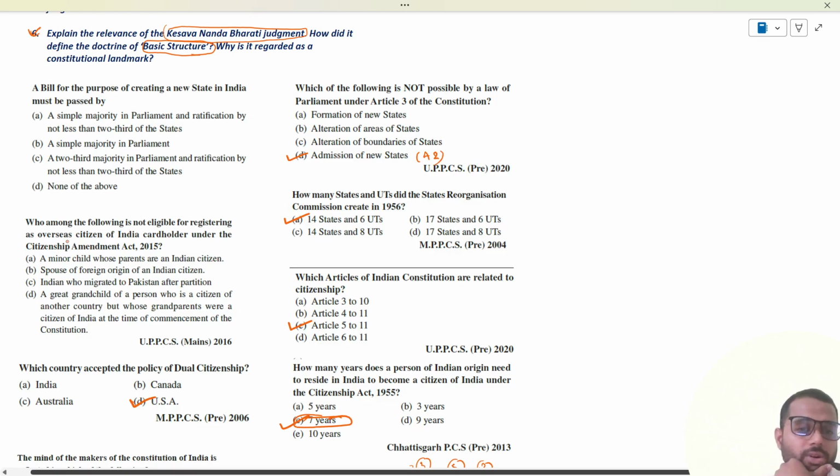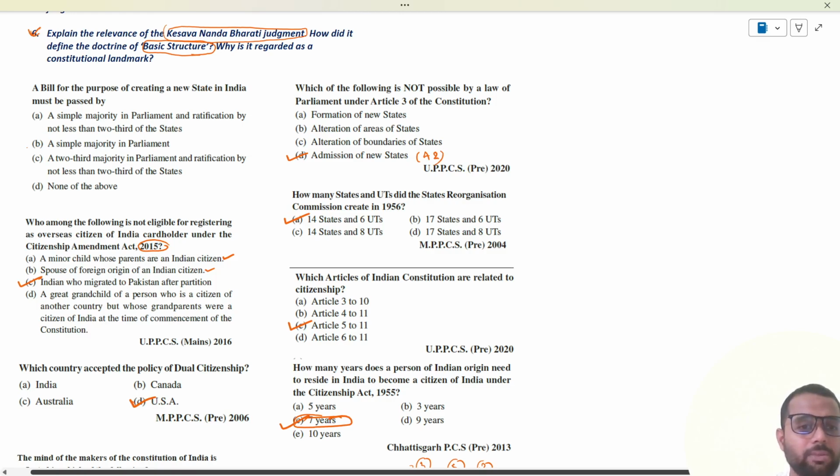Who among the following is not eligible for registering as an Overseas Citizen of India card holder under the Citizenship Amendment Act of 2015? 2015 was the Amendment Act which merges the person of Indian origin and OCI scheme. So a minor child whose parents are Indian citizens is eligible. Spouse of foreign origin of an Indian citizen is eligible. Indians who migrated to Pakistan after partition, this is not eligible.